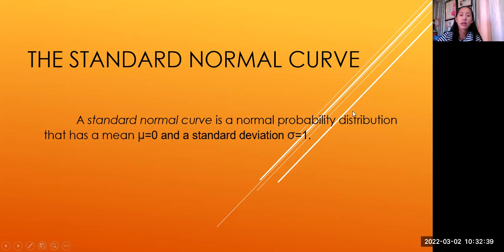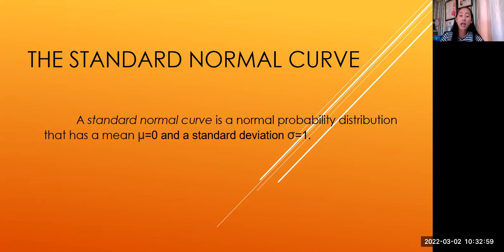And then last one, the standard normal curve is a normal probability distribution that has a mean, which is 0, and a standard deviation, which is 1. That is the standard normal curve. Ang pinag-aralan natin kanina is the normal curve, right?